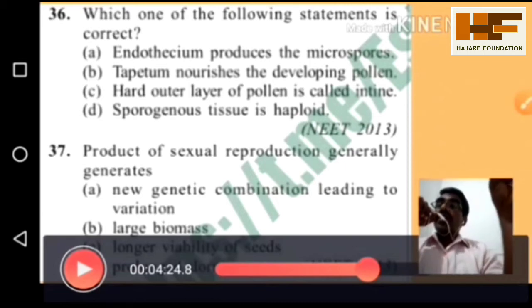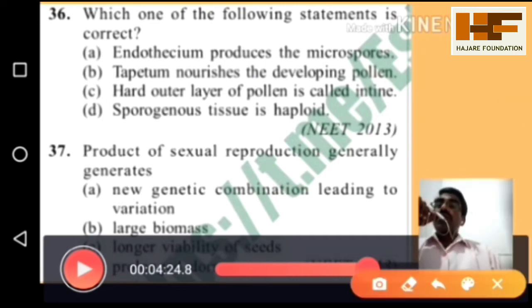One question might be, who is the father of this one? No, such types of questions are not asked. The question is asking to find the correct one, find the wrong one, or the odd one out, something relevant. The statements are given, and every statement is important from the textbook. So from that, see which of the following statements is correct.